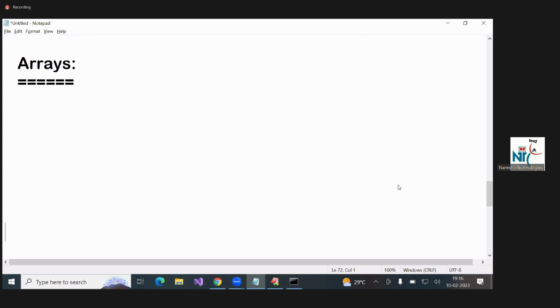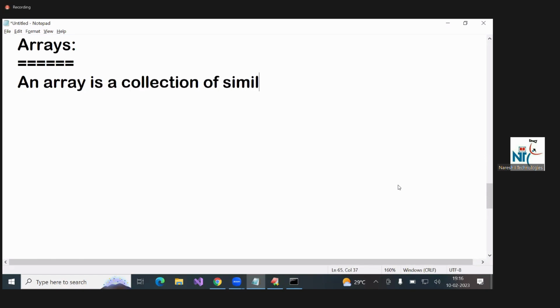Next concept, arrays. An array is a collection of similar data elements. If same type of elements are there, that is called array.